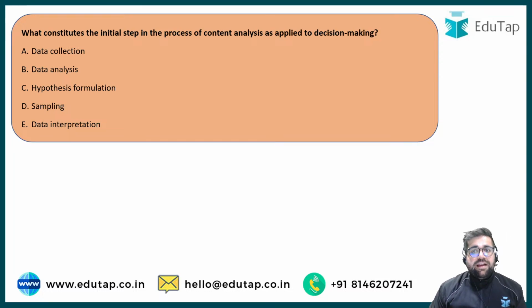If I am doing content analysis, so what is the first step? Remember, whenever we are talking about a process, there are a series of steps, there are multiple steps, but whenever there are multiple steps, try to remember the first and the last step. That is more than enough. You cannot remember everything, right? So what constitutes the initial step in the process of content analysis as applied to decision making? The answer will be option number A or B or C or D or E. Come on, please give me your right answers.